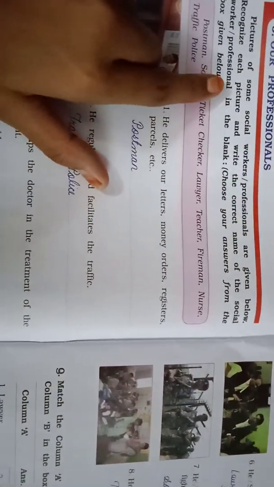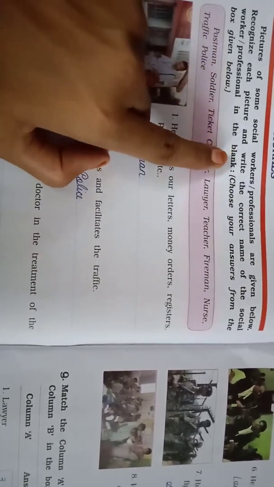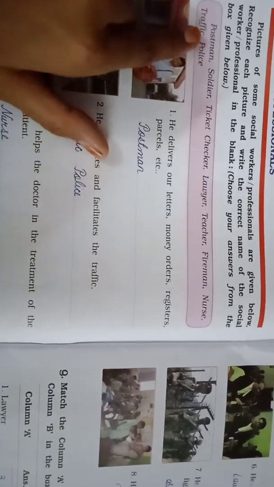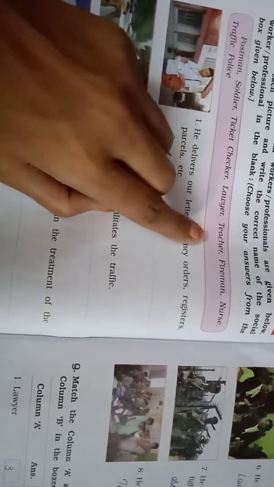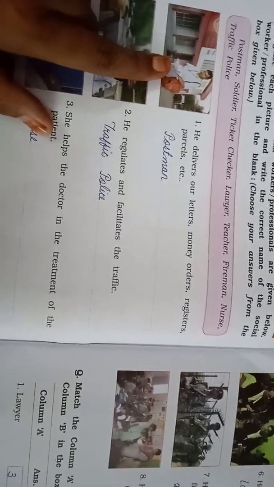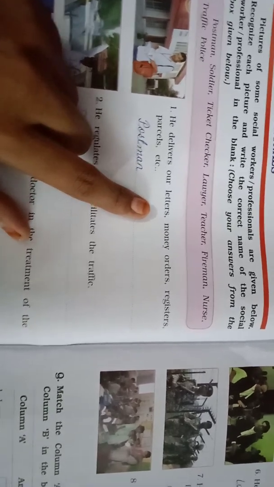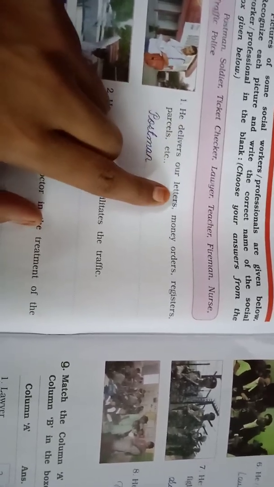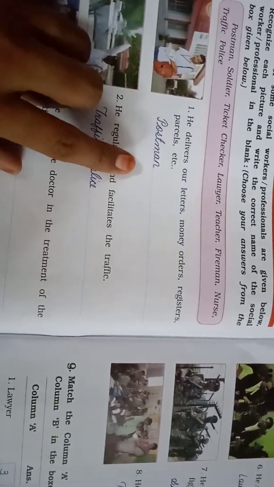Pictures of some social worker professionals are given below. Recognize each picture and write the correct name of the social worker professional in the blank. Choose your answer from the box given. Postman, soldier, ticket checker, lawyer, teacher, fireman, nurse and traffic police. Okay, so first of all we have to read some information about that. He delivers our letters, money orders, registers, parcels, etc.